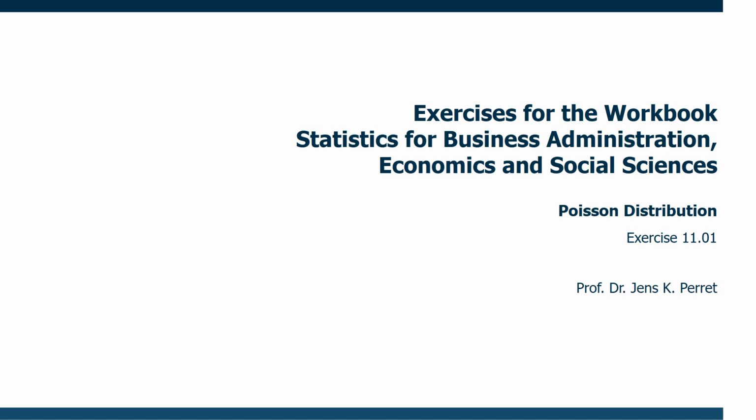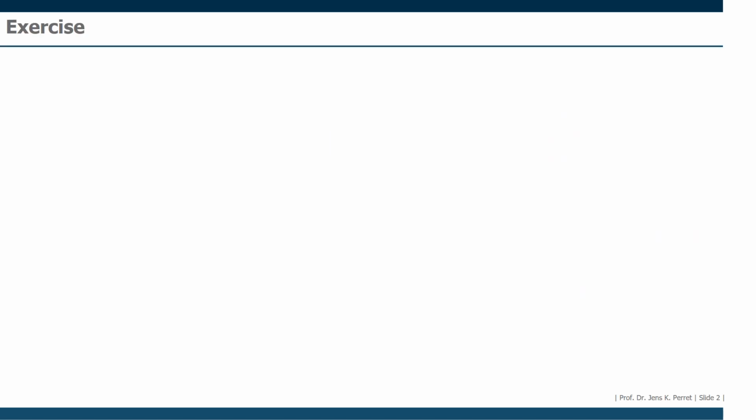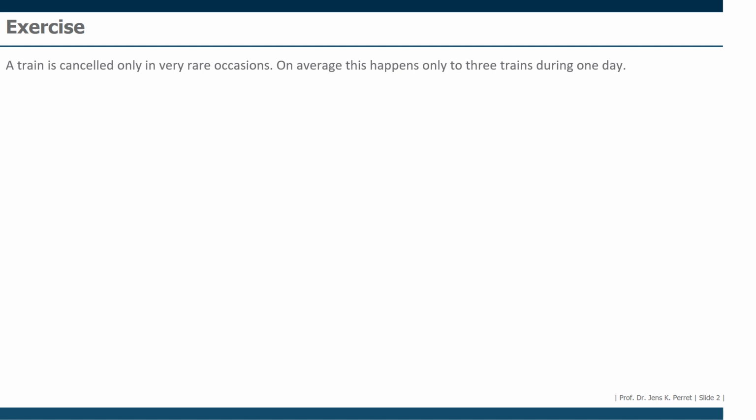Welcome to another exercise for the workbook statistics, this time focusing on the Poisson distribution. Our exercise here in this case is as follows. A train is cancelled only on very rare occasions. On average, this happens only to 3 trains during one day. This text already gives us 2 important points for the rest of the calculation.